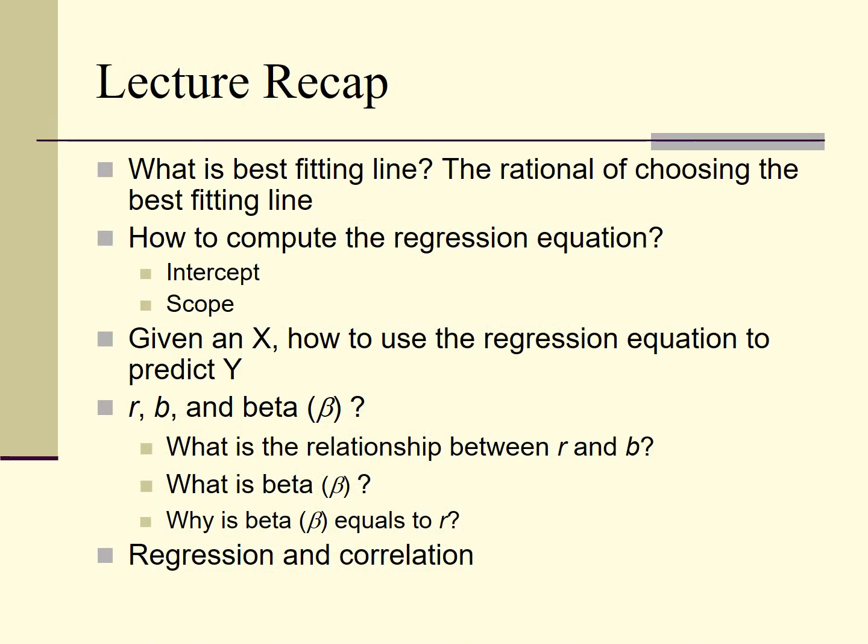To summarize, today we learned what the best fitting line is, and the rationale for choosing this best fitting line. Second, we learned how to compute the regression equation, how to compute the intercept and the slope. Third, we learned how to use the regression equation to predict y. Then we focused a lot of attention on the relationships among r, b, and beta. What is the relationship between r and b? What is beta? Why is beta equal to r? Finally, we explained the similarities and the differences between regression and correlation.